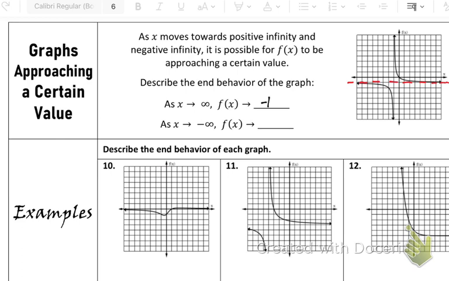Now, when we get to harder stuff, we have to know which direction we're approaching, but for just now, we're just approaching -1. Don't go as approaching from the top or bottom. That'll be future stuff, but right now we're just approaching -1. What happens when I go really far left? I am also approaching -1.